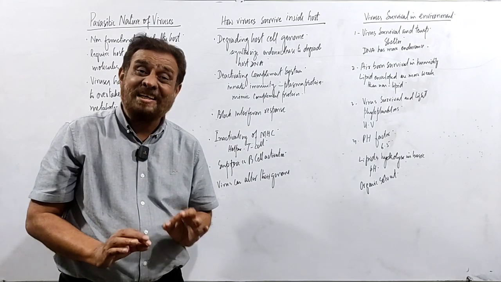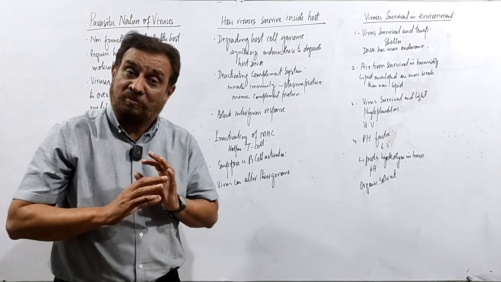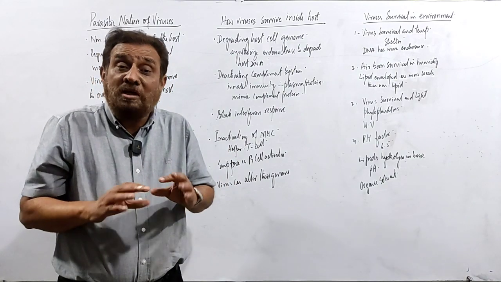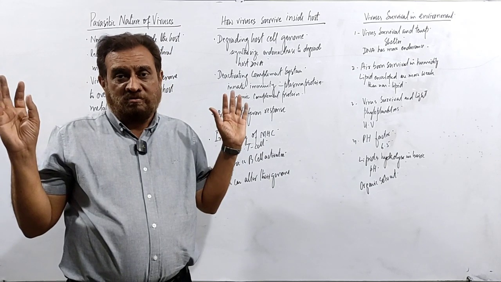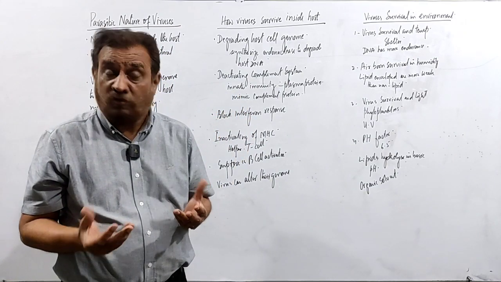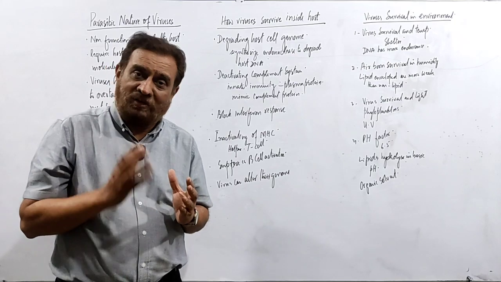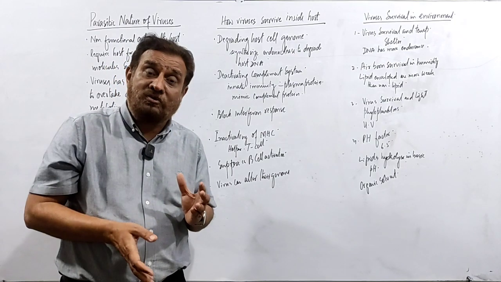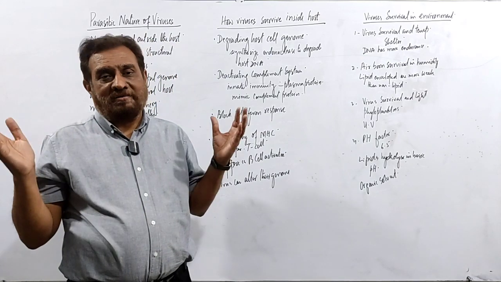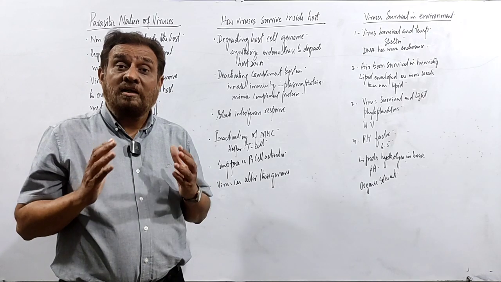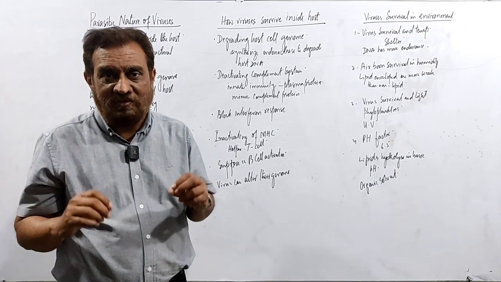If it is modified, it may synthesize another type of protein, or maybe a mutant will be formed. So this is the only way by which we can destroy them, or nature can destroy the virus. Getting my point? Otherwise, it cannot be destroyed easily.